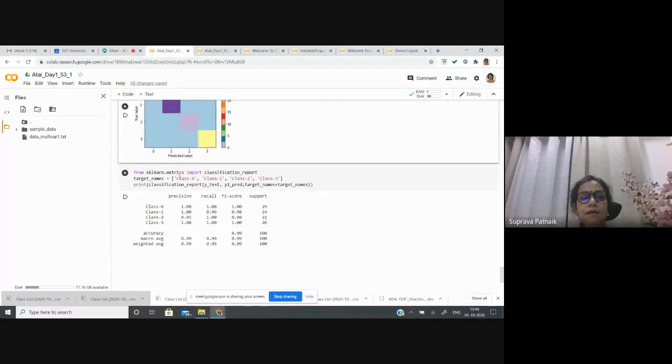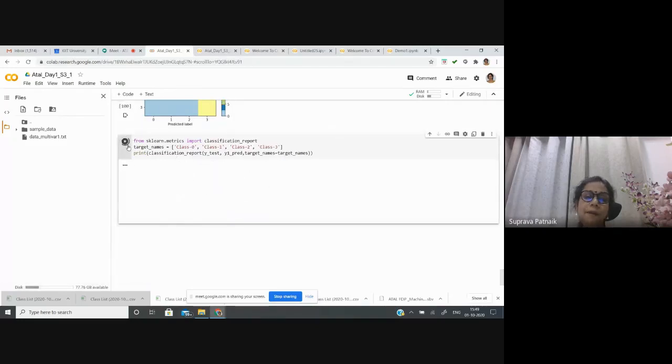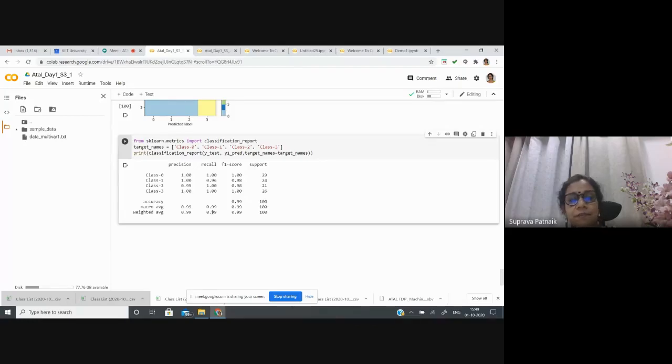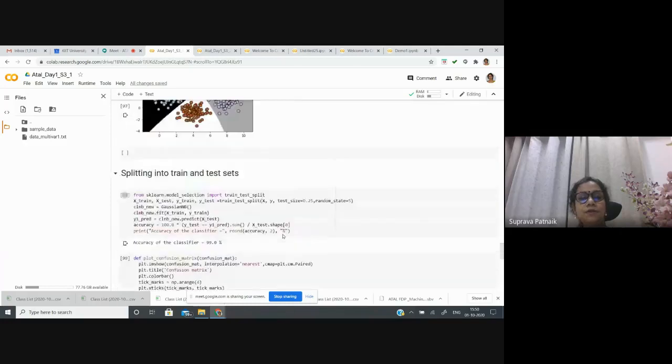Okay. Now coming to the other values. Apart from accuracy, we also spoke about sensitivity and specificity, or precision and recall. Class wise, we can see that for class 0 all the samples are accurately classified, and the same for class 3. Whereas for class 1 and 2, one sample from class 1 goes into class 2, and similarly here also there is some misclassification. That is why here I get 0.96 and here I am getting 0.96, and the total accuracy falls to 0.99.